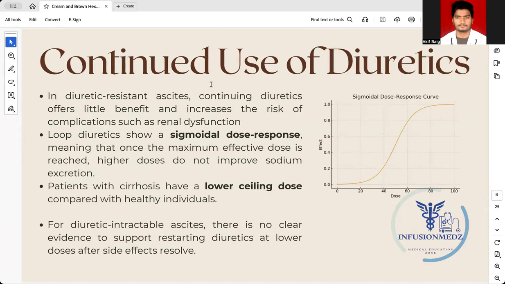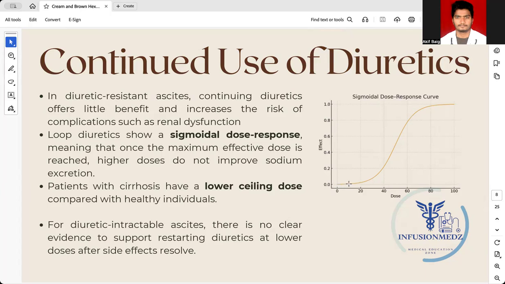The next important thing in the therapy of refractory ascites is the continued use of diuretics. In diuretic-resistant ascites, continuing diuretics offers very little benefit, and there is an increased risk of renal dysfunction. Usually diuretics follow a sigmoidal dose-response curve, as you can see here.